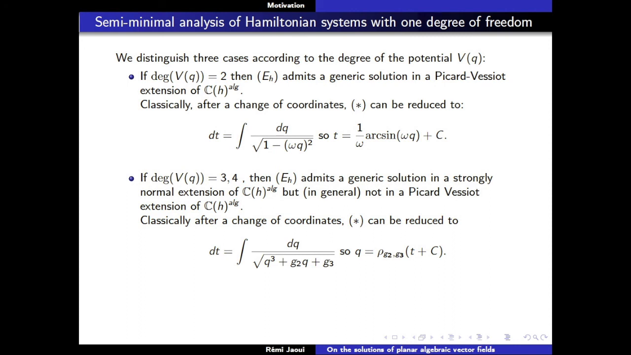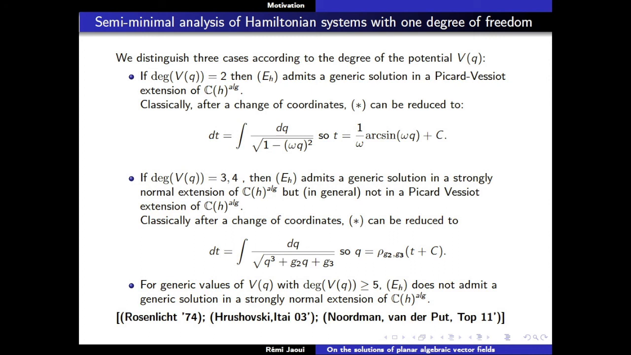So what does it correspond to? It corresponds to the fact that if you do a change of coordinates, you reduce to this kind of elliptic integral. And it's known that these elliptic integrals can be written with the Weierstrass function. So in these two cases, we have an explicit way to write the solution. We have explicit formulas in terms of classical functions to write down the solution of my equation.